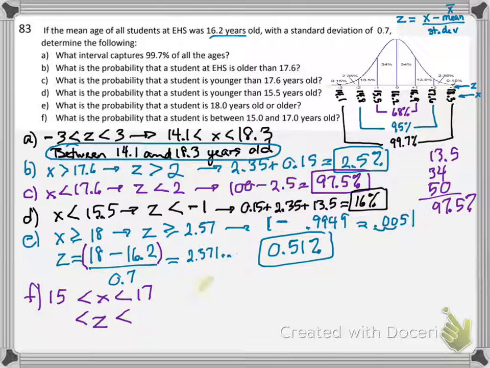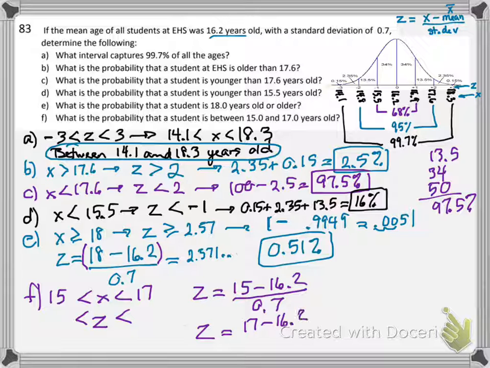So the z for the 15 looks like this. 15 minus the mean of 16.2, divided by the standard deviation of 0.7. And I'm also going to have to do a z for the 17. So 17 minus 16.2 divided by 0.7.